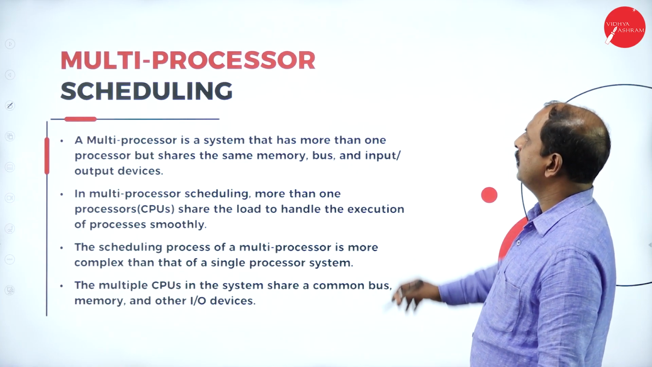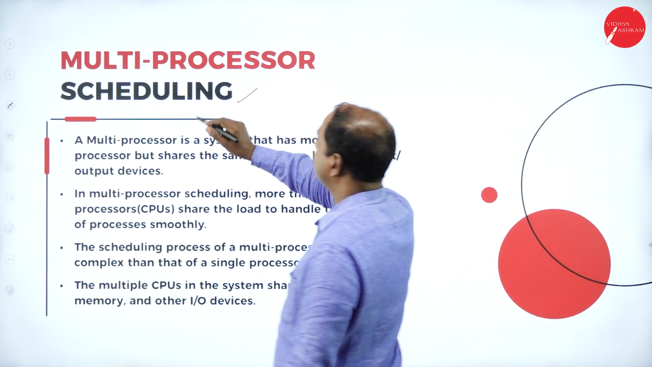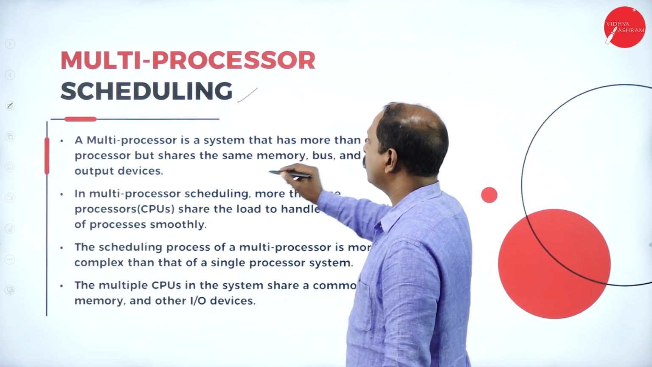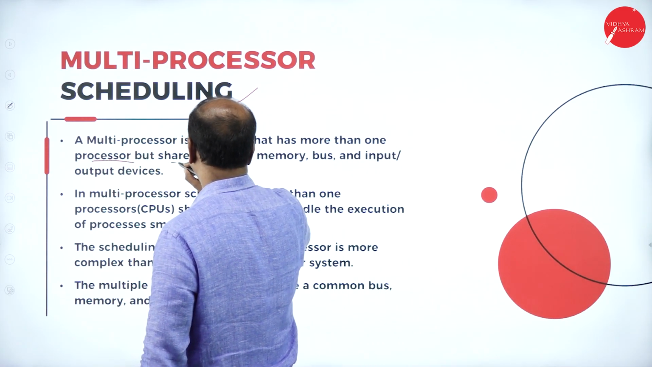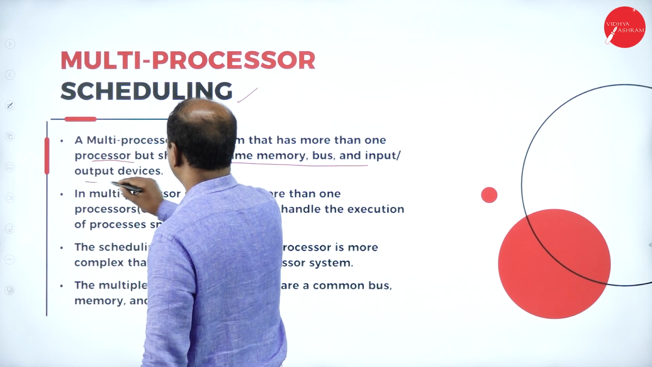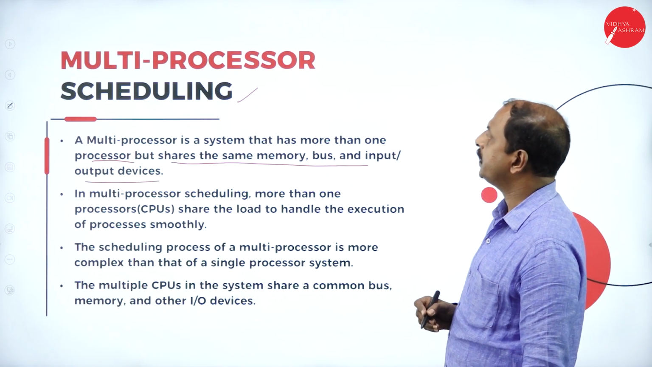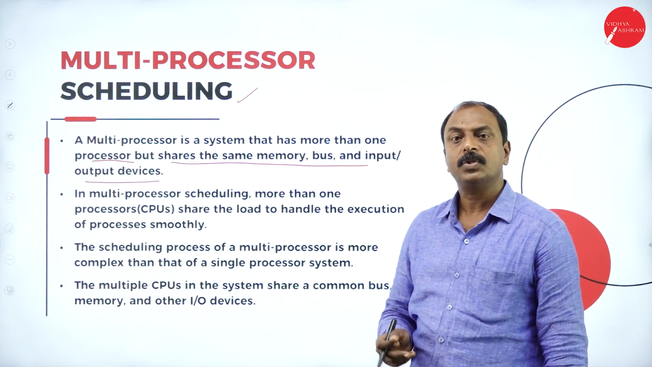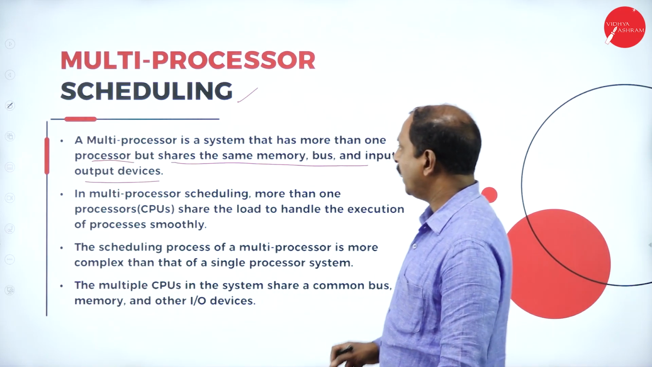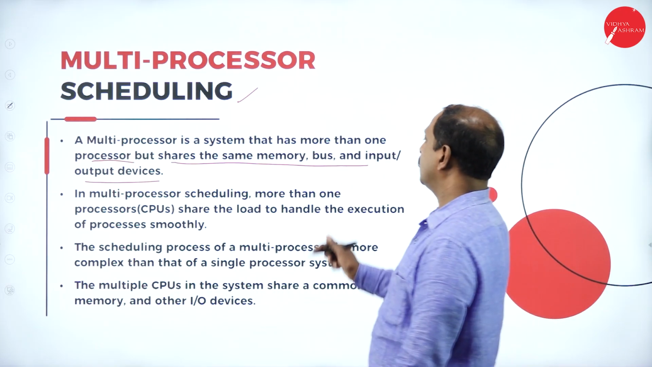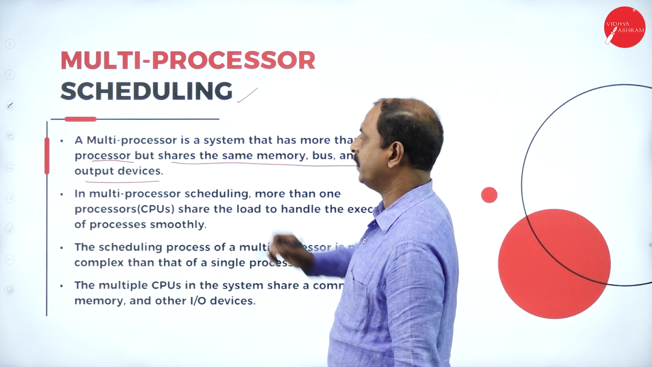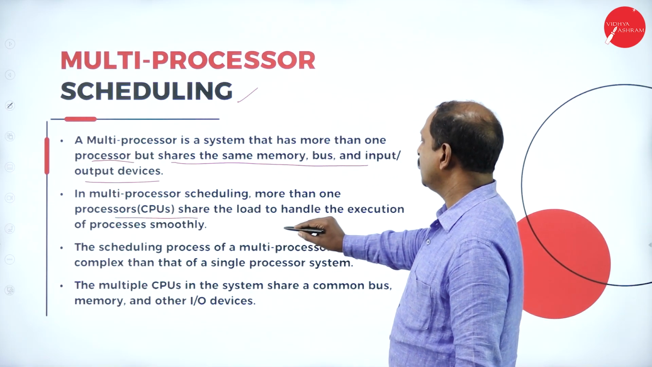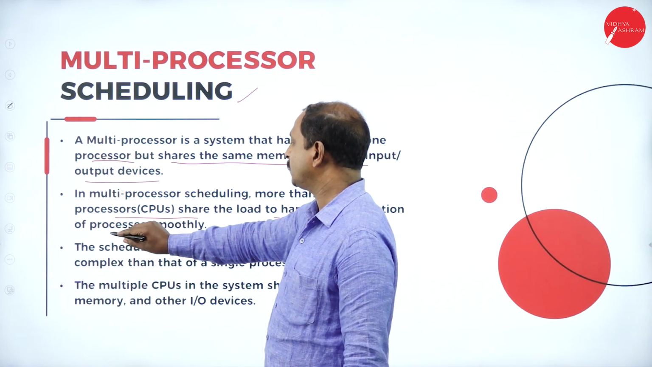In the next slide, multiprocessor scheduling. Here it is a system that has more than one processor but shares the same memory bus and input and output devices. So this is the concept of a multiprocessor operating system or scheduling. We have more than one processor in a computer system, and the processors share the same memory, bus, and I/O devices. In multiprocessor scheduling, more than one processor or CPU shares the load to handle the execution of processes smoothly.